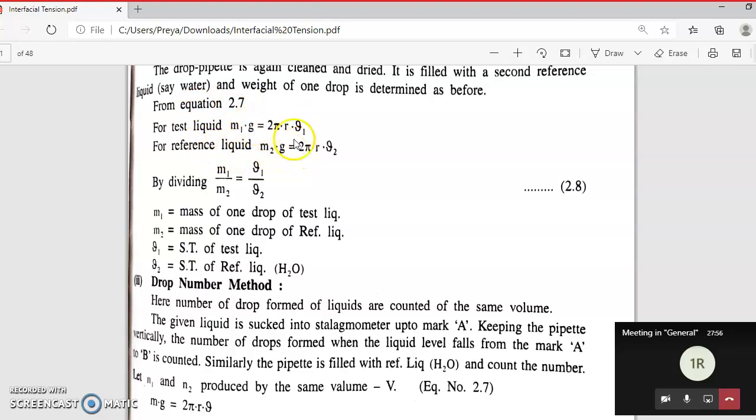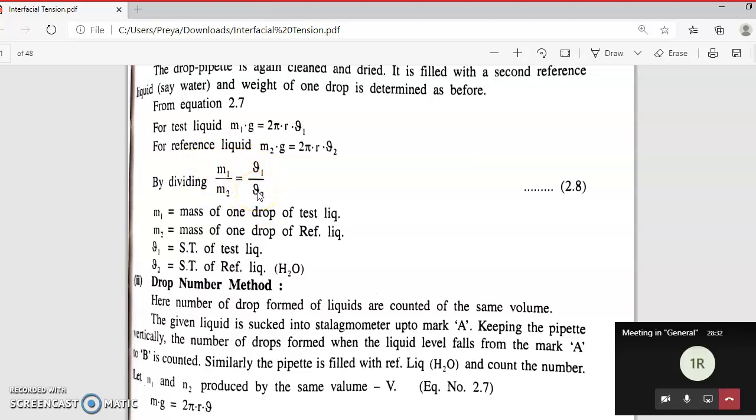Now g cancels, 2 pi r cancels. Why? Because we have used the same capillary or same sphygmometer, that's why r is constant. So when you divide the two, what will be the equation? m1 upon m2 is equal to gamma 1 upon gamma 2. This is surface tension and this is the mass of one drop of the test liquid, right? Suppose you know the mass of water and the surface tension of water, and you measure the weight of your test liquid, then the surface tension of your liquid can be calculated, right?